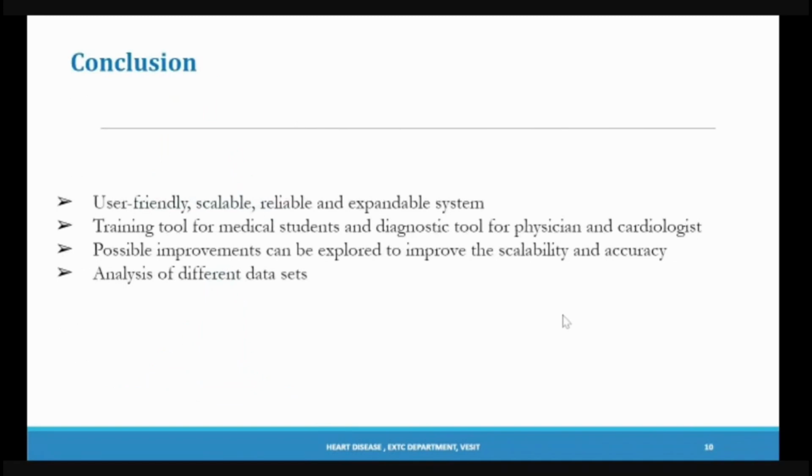So finally, we can conclude that the proposed system we have built is user-friendly, scalable, reliable, and expandable. The model can also serve the purpose of a training tool for medical students. Many possible improvements could be explored to improve the scalability and accuracy of the system. As we have developed a very generalized system, in the future we can use the system for analysis of different datasets. Thank you so much.